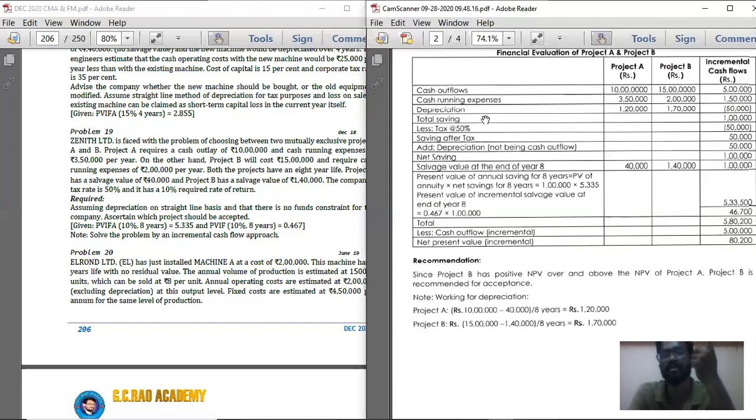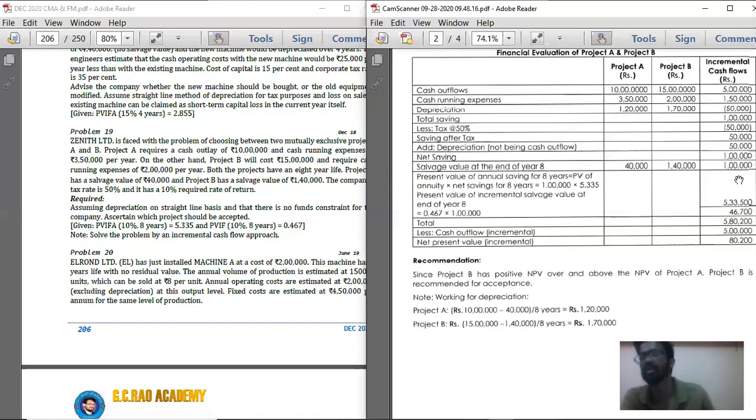That is, we are calculating the total cash outflow. Now we calculated net savings, that is 1 lakh rupees, and we are calculating salvage value at the end of year 8, that is 40,000 for project A and 1,40,000 for project B. This is cash inflow. So 40,000 minus 1,40,000, you will get minus 1 lakh. Whereas the salvage value is nothing but minus, so it has become positive here.